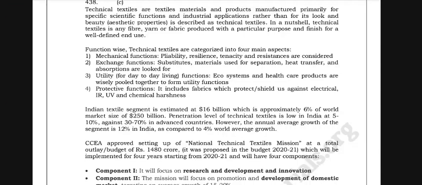Utility functions: products for day-to-day living, ecosystems and healthcare are pooled together to form utility functions. Protective functions include fabrics which protect or shield us against electrical, IR, UV and chemical harshness.